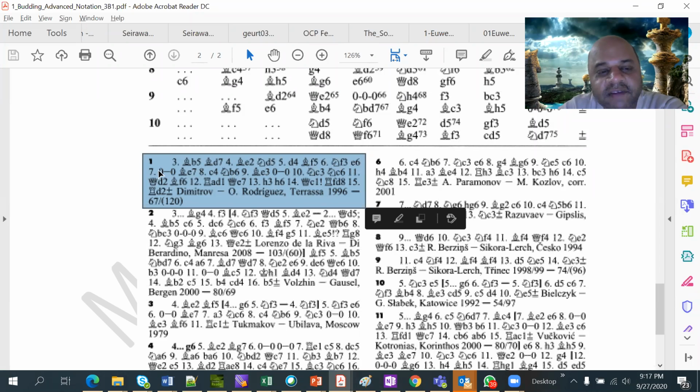And if you see, seventh move white castles, ninth move black also castles, and then let me see some symbols I wanted to show you. Here, 14th move, they are showing queen c1 with an exclamation mark. Exclamation mark means it was a good move. And then after the 15th move of white, they show plus equal to. Plus equal to means white continues to have a slight advantage. This is how to read these books.